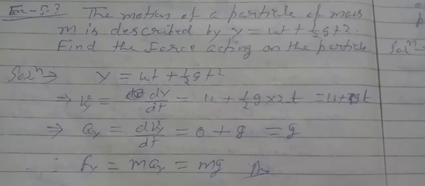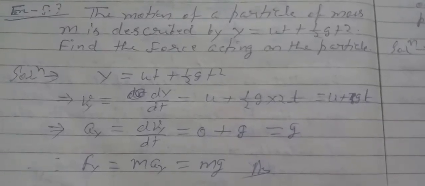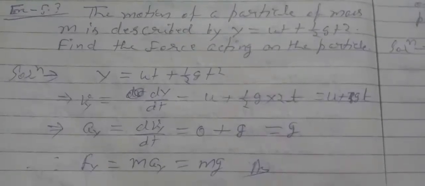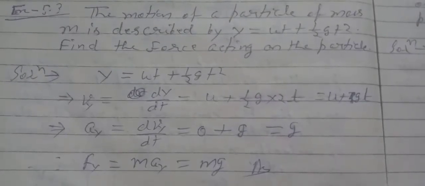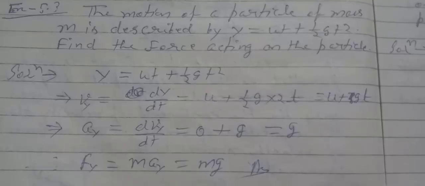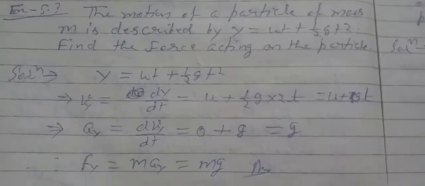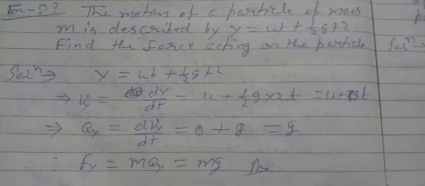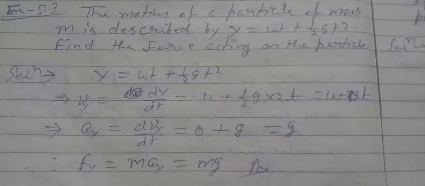Now we know that Vy, that is velocity along y direction, equals dy by dt. Putting the value of y, we get u plus half g into 2t, or u plus gt.